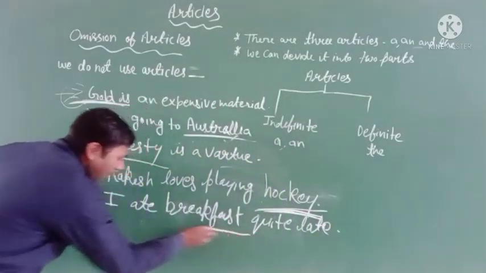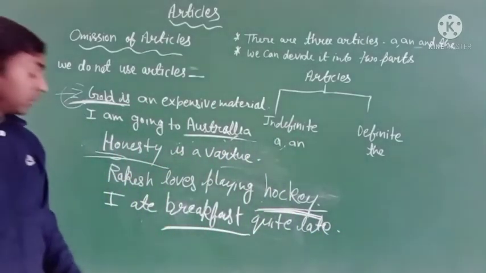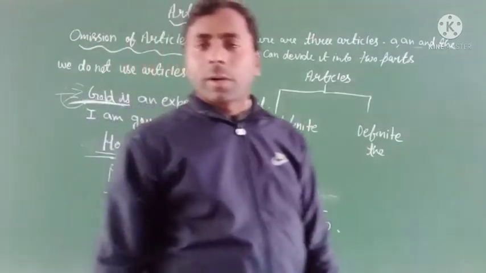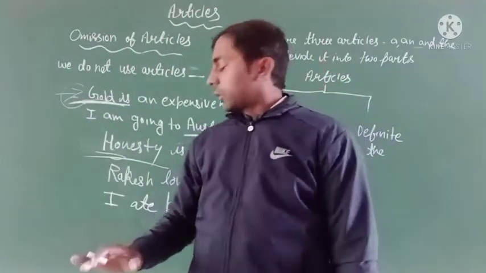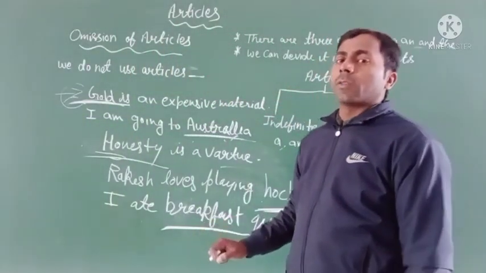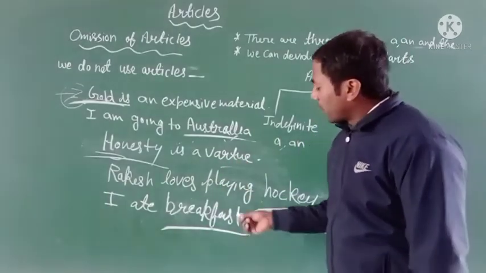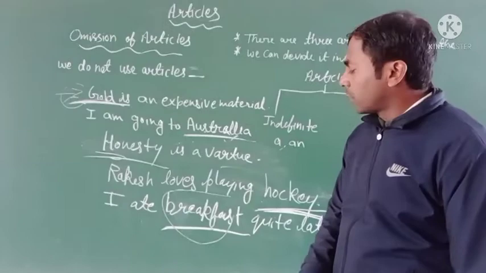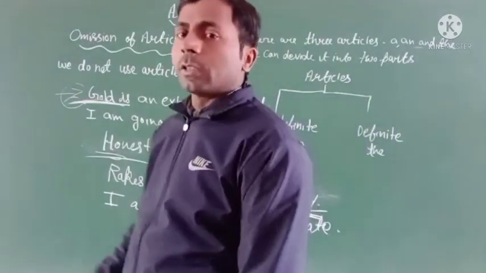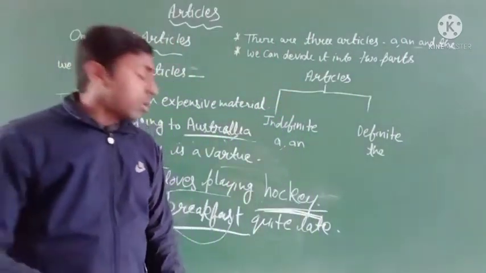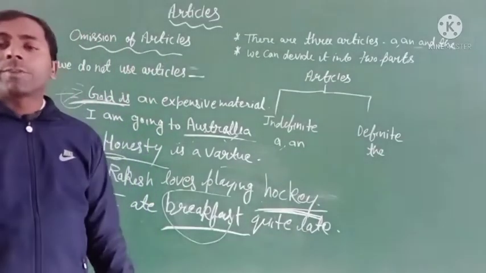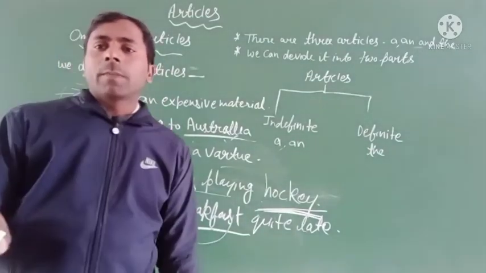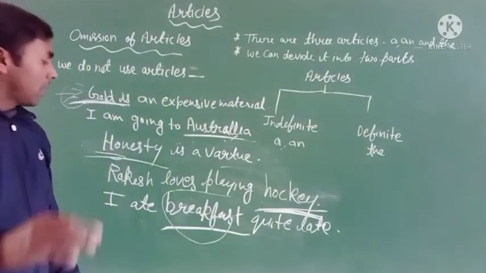So you can see here breakfast is a meal. Breakfast, dinner, supper, etc. This type of word refers to meals. Whenever we get such words in a sentence, we cannot use any article before the meals. Why? Because it is an uncountable noun. Clear?